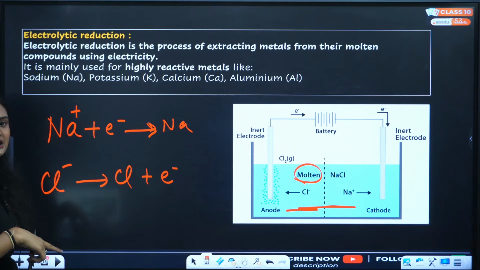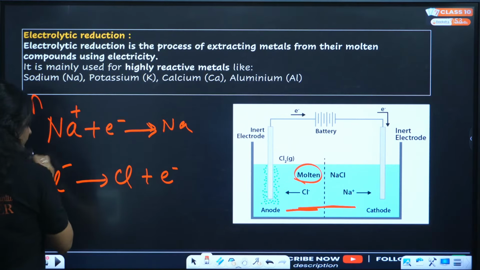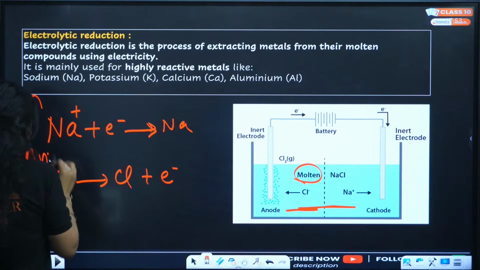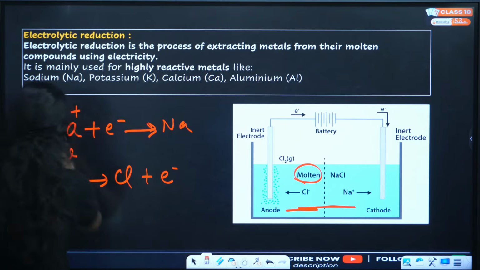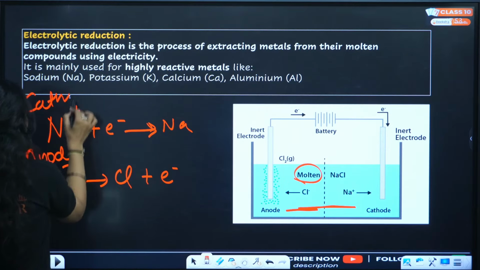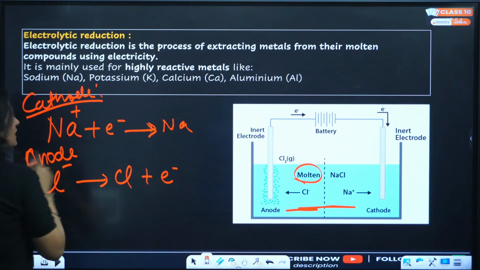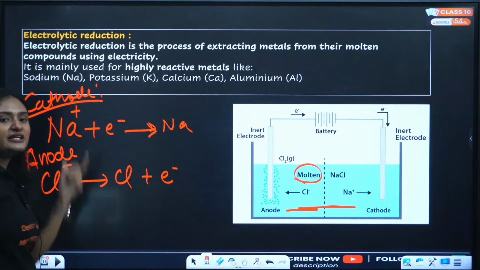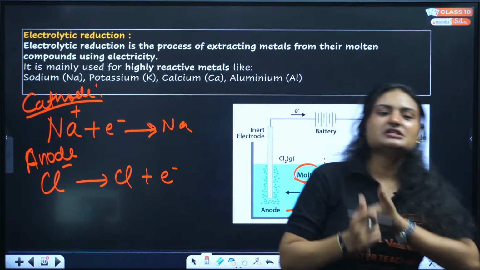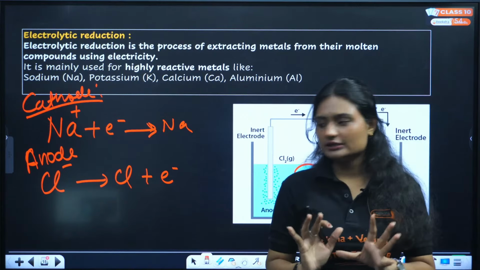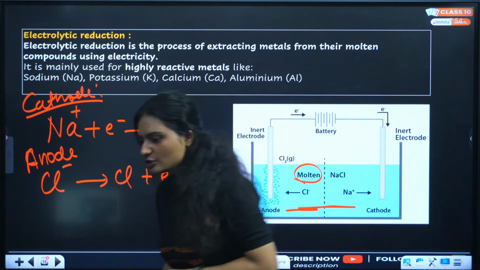This is the reaction that is happening at the anode, and this is the process at the cathode. Reduction, this is reduction. Addition of electron is called reduction. You do not need to know that, but for your reference, I'm making this because you guys have lots of doubts in this process.